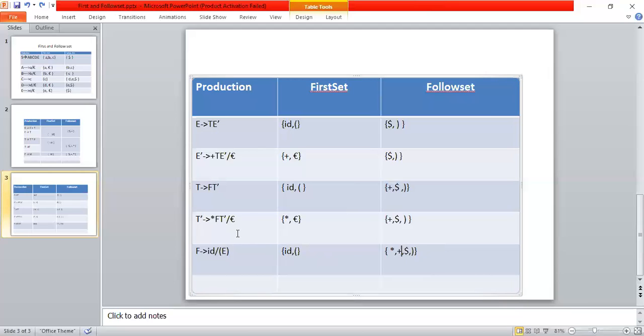Now I am going to calculate follow of T'. This follow of T' is nothing but follow of T. So what is the follow of T? The follow of T is nothing but plus, dollar, right bracket. So the same thing is copied to T'. Okay, so this is about the first and follow sets for a given context free grammar. Thank you.